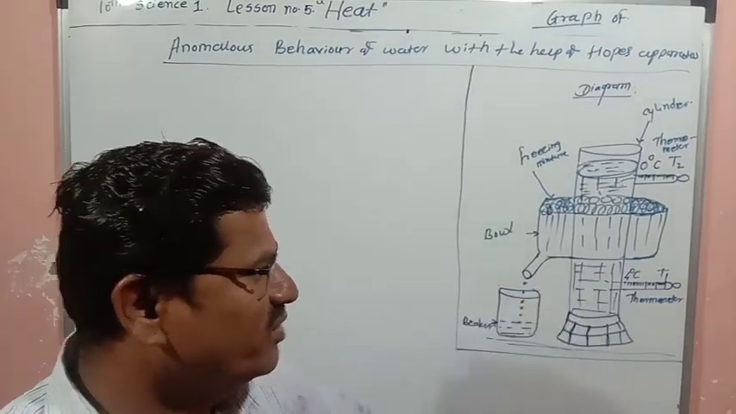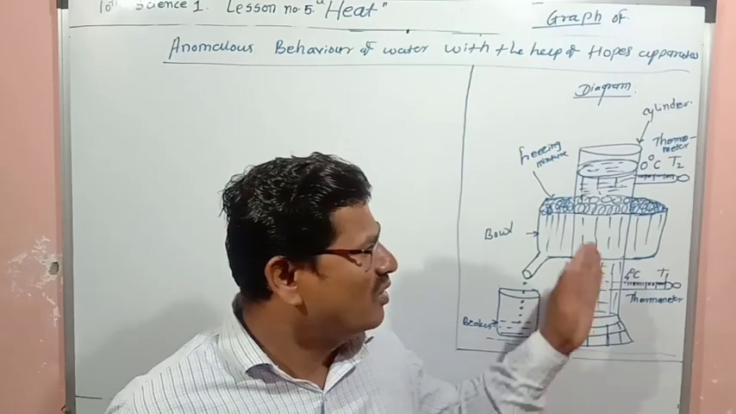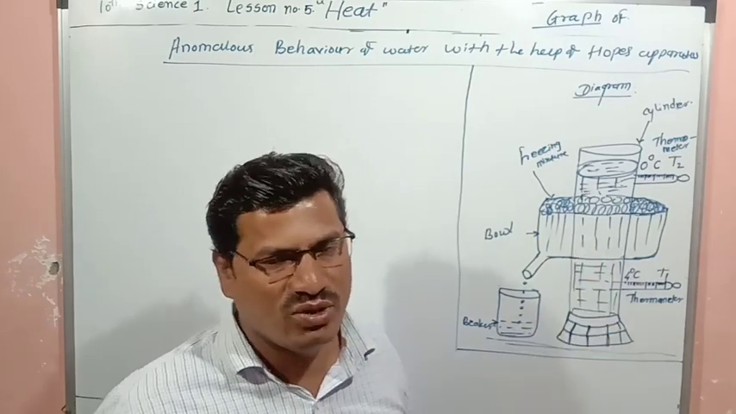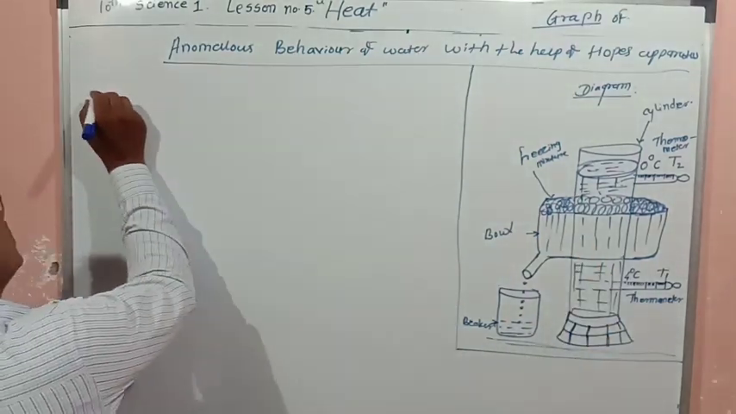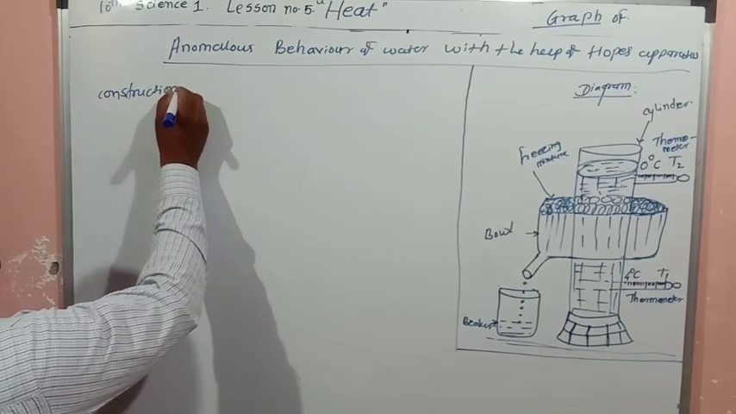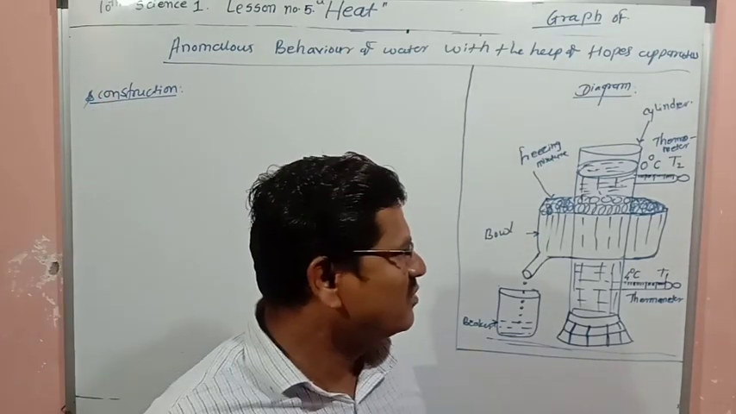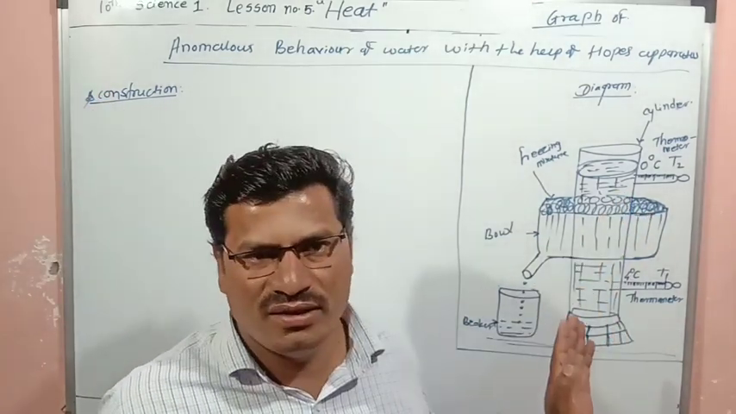So this is Hope's apparatus. In this Hope's apparatus, how is the construction? That we will see. What is their construction? In this construction, one long cylinder is taken.